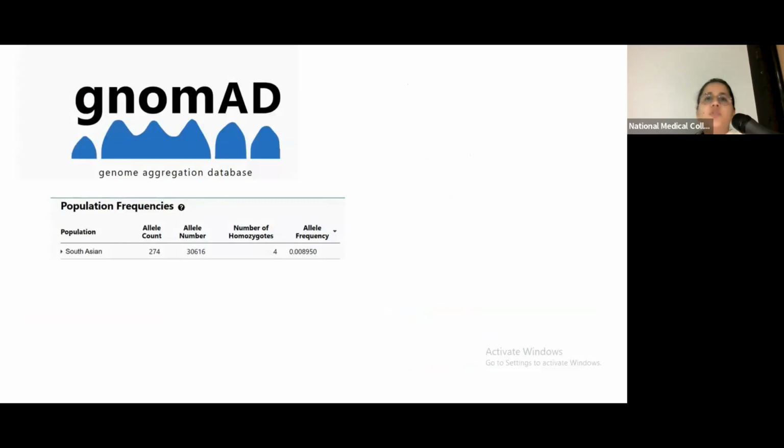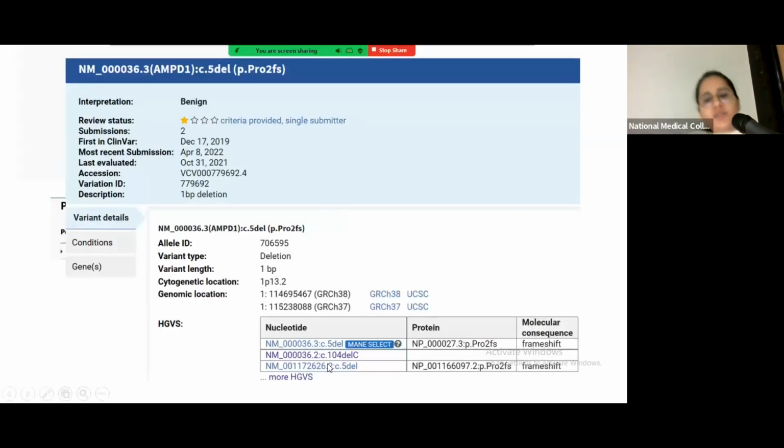Now remember, gnomAD is a population database based upon healthy individuals. So if there are 4 homozygotes for that particular variant, it's very unlikely that this can be a pathogenic variant, because healthy individuals carrying this variant in homozygous form means that this is definitely not disease causing. We again looked at ClinVar. ClinVar is a disease database and we found out that this particular variant has been reported as benign by ClinVar in the year 2021. Now this exome sequencing was done in the year 2016 or 17.